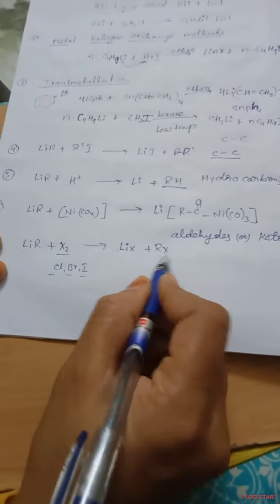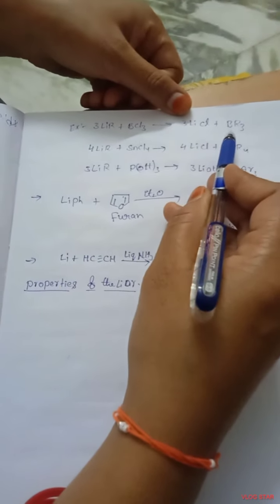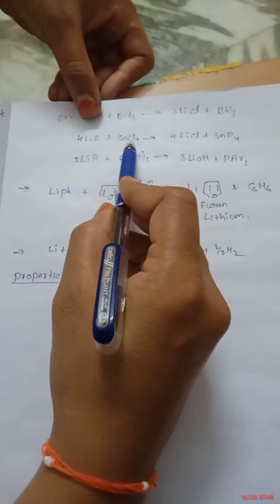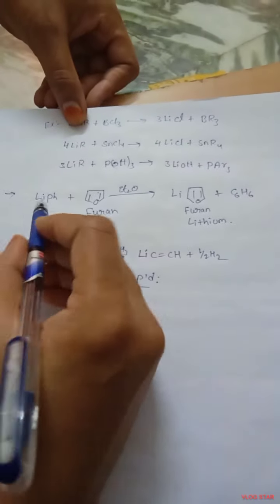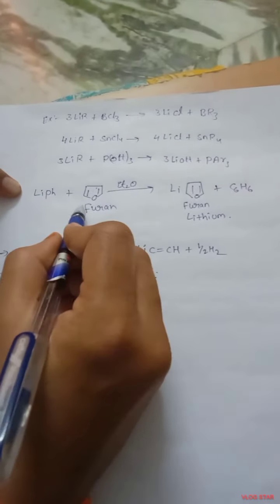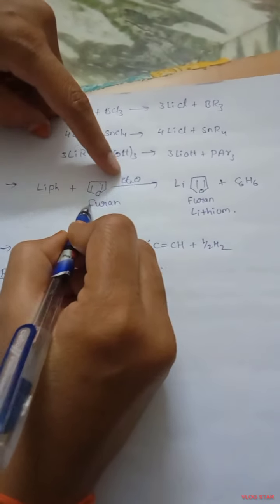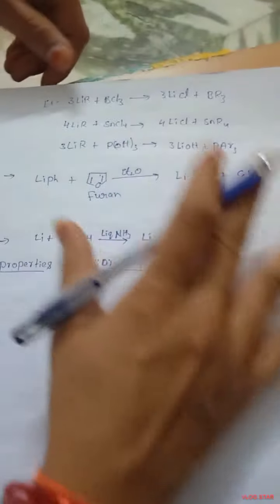See some examples: alkyl lithium reacts with BCl3, and we get lithium chloride and the alkyl boron compound. Alkyl lithium reacts with tetrachlorotin, and we get lithium chloride. Phenyl lithium reacts with furan, and we get furan lithium. These are some examples.